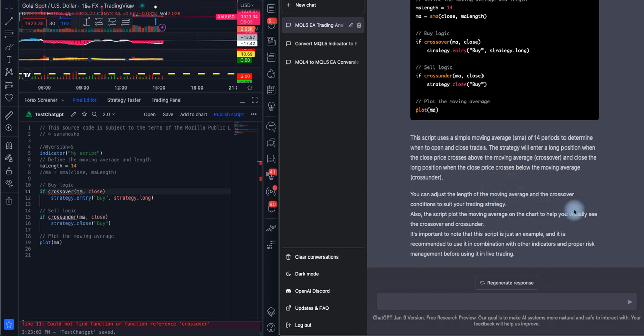So I just wanted to show you this quickly because there's a lot of talk about it. It's going out and flying up, and people are getting their hopes up: oh, I can actually get a code written from ChatGPT and I can actually win a lot of money. It's not the case, unfortunately. So I hope that this was beneficial for you. Take care and have a good day.